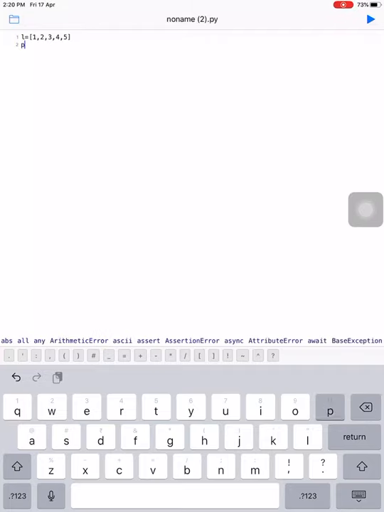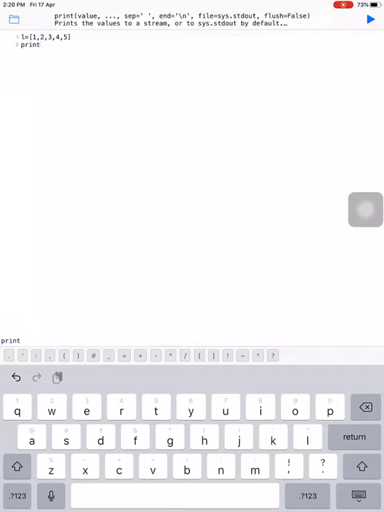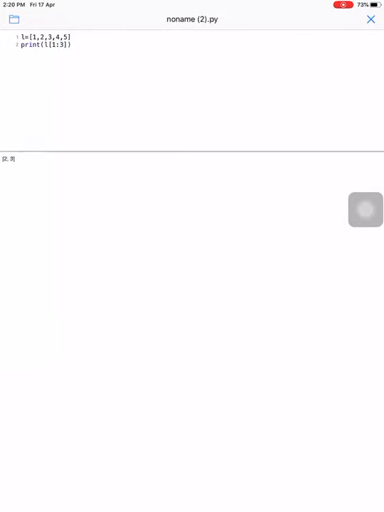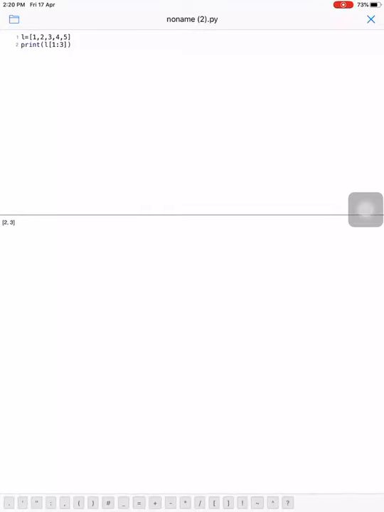We'll also try this here. We have taken a list L, which is 1 2 3 4 5. Now we write print L[1:3]. See, what will the answer be? 2, 3.